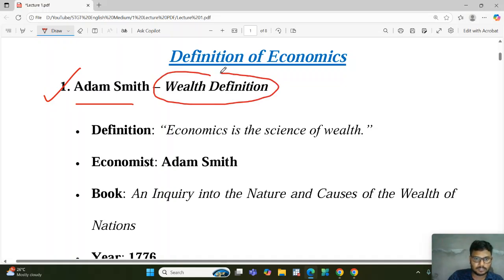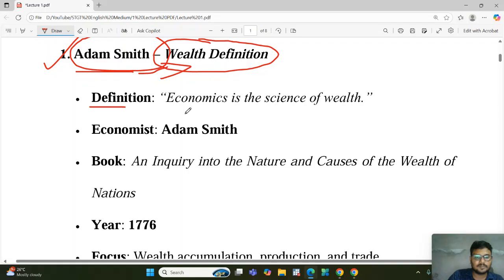You have to remember that wealth definition. For getting better marks in your exam, you have to remember the gist words of all the definitions as well as all the topics. Whenever we talk about the wealth definition or wealth economics, we have to say that this wealth definition is given by Adam Smith. This is the first one you have to remember.